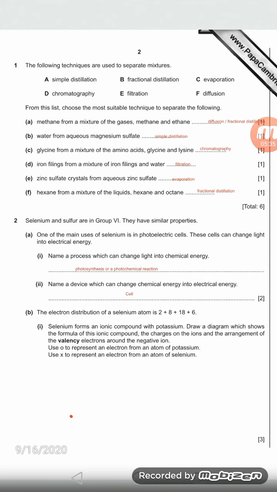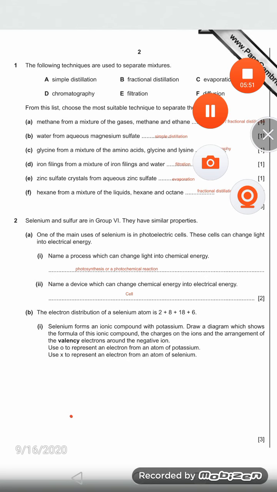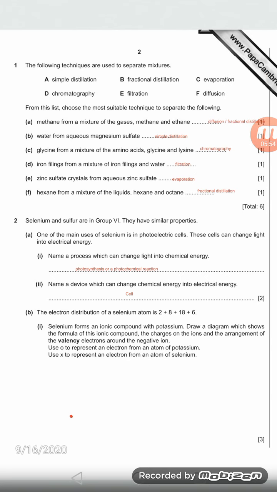As I told you, in evaporation, to separate the crystals from water, water will be evaporated and crystals will form, right? Now zinc sulfate crystals from the aqueous zinc sulfate. Aqueous means, I told you, in solution form.